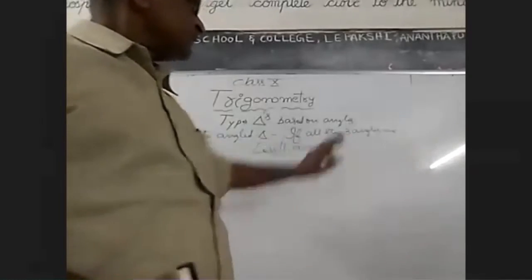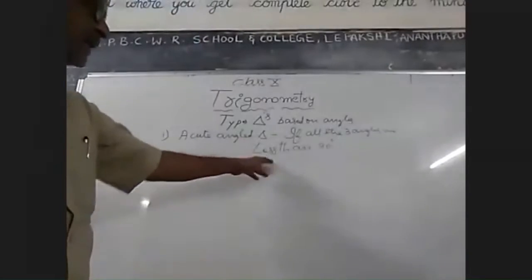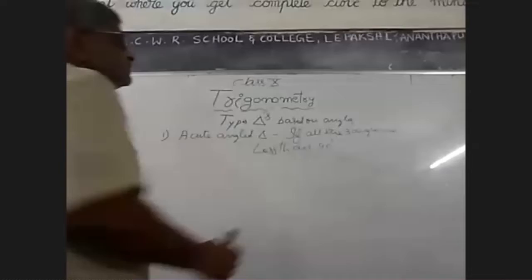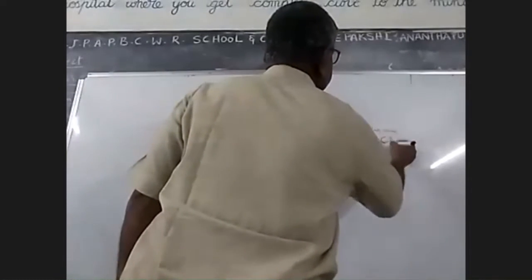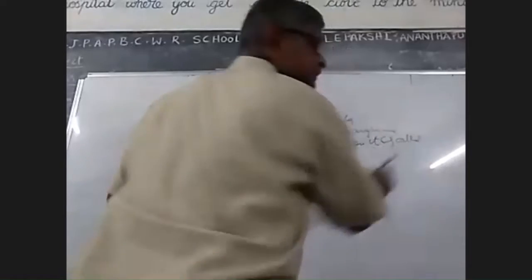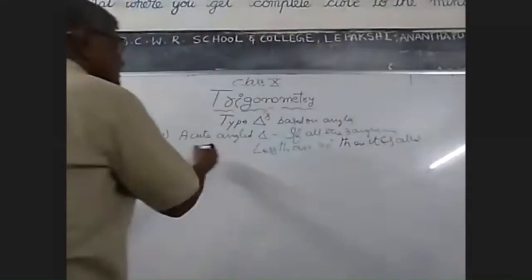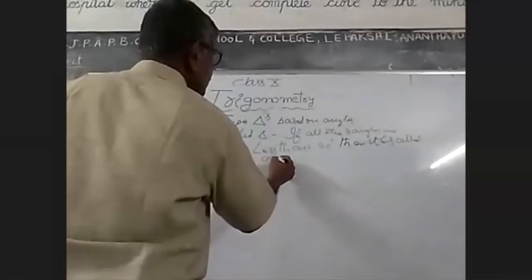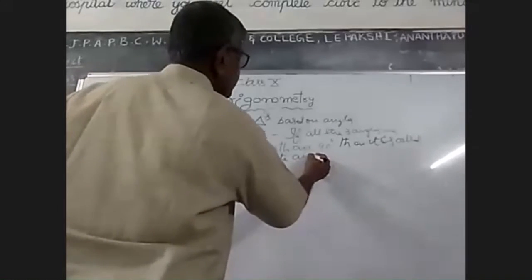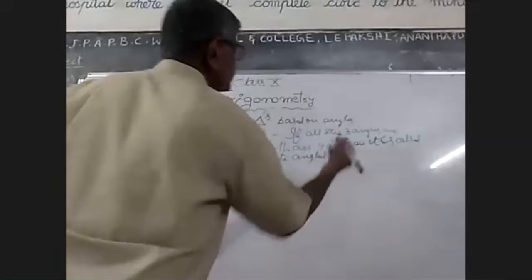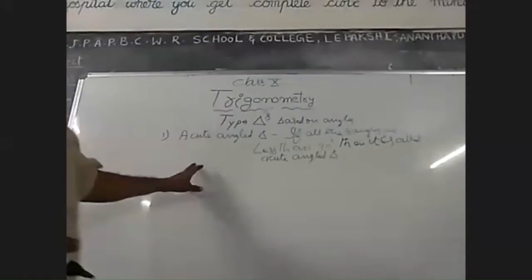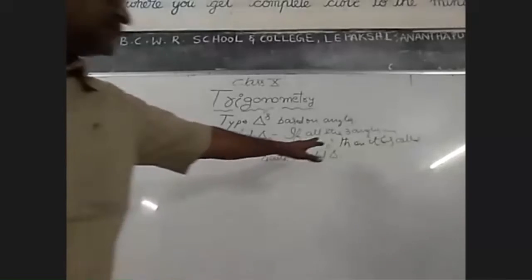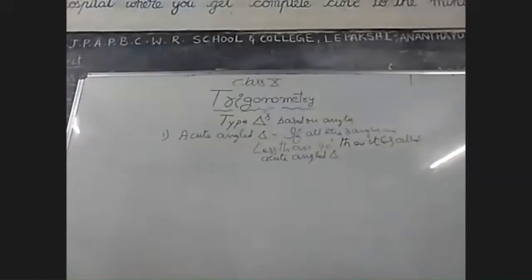If all the three angles are less than 90 degrees, then it is called an acute angled triangle. This is the definition: if any triangle contains all three angles less than 90, it is called an acute angle triangle.